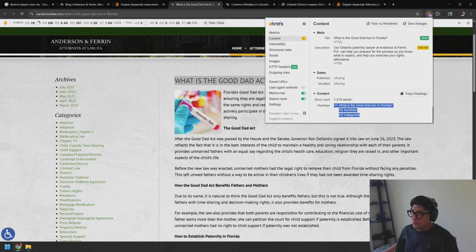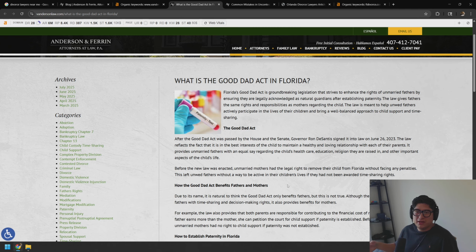In this example, it doesn't look like this is very well optimized. It looks like they just threw some text up on the page. There's no quality involved with separating different subsections within the article using headings. So we can already see at a glance that, without even reading this, I can probably send this topic over to my writers and produce a much better piece than what we're looking at. Meaning that in this small example, we can very easily take a good amount of traffic.